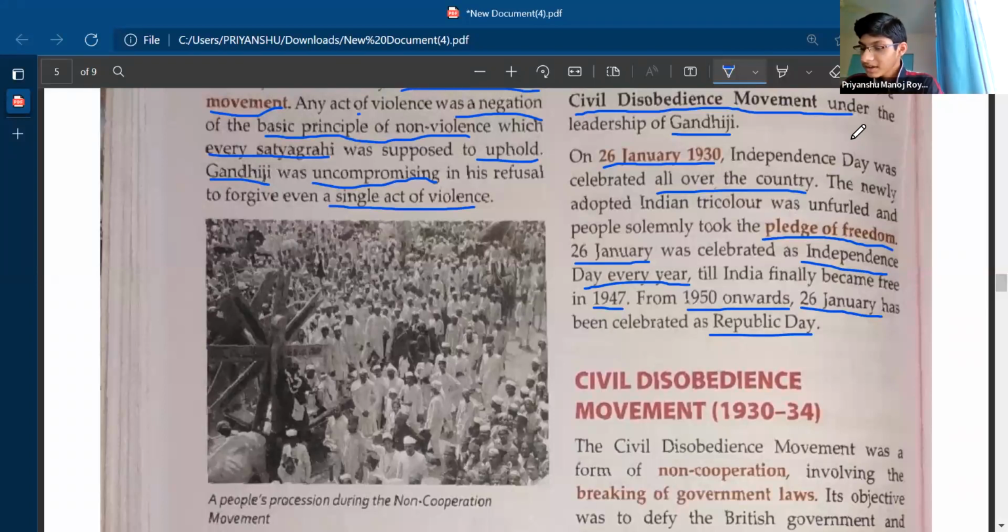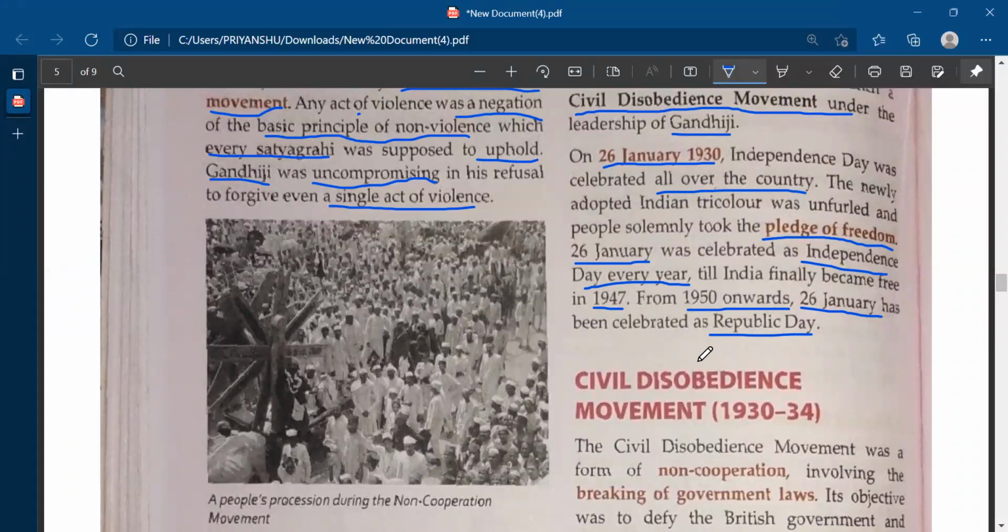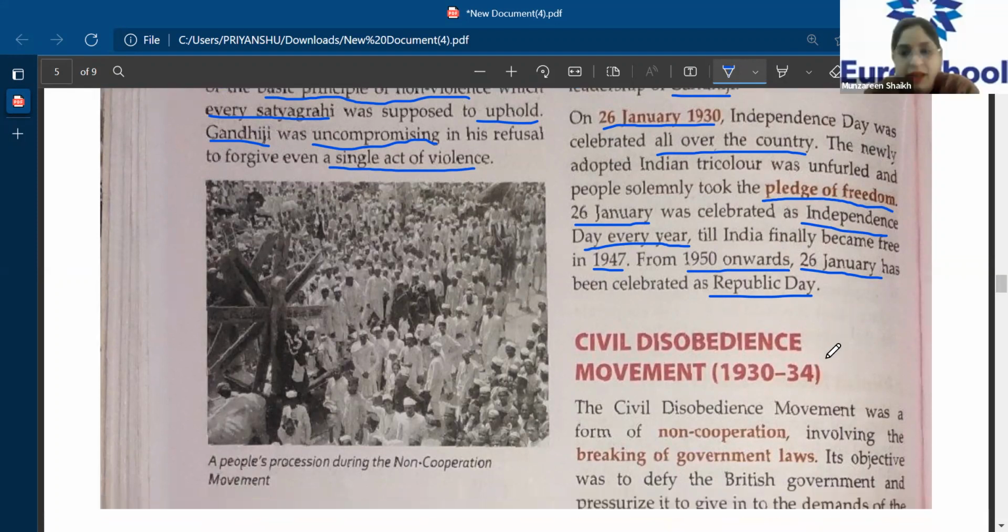Yes, ma'am. Independence Day was celebrated on 26 January every year because the Congress had a session in December 1929 in which they swore and passed a resolution for Purna Swaraj, or complete independence. So to fulfill this pledge, they celebrated 26 January every year as Independence Day. Okay, so you might get a give-reason question based on this also. So please mark it over here as well. Have you all understood till here, children? Yes, ma'am.